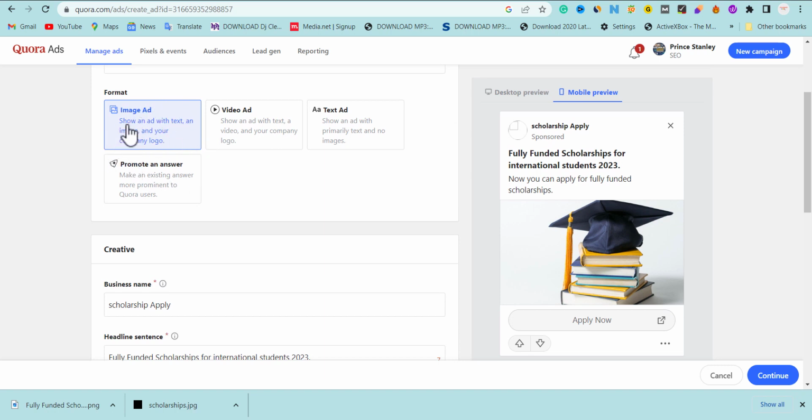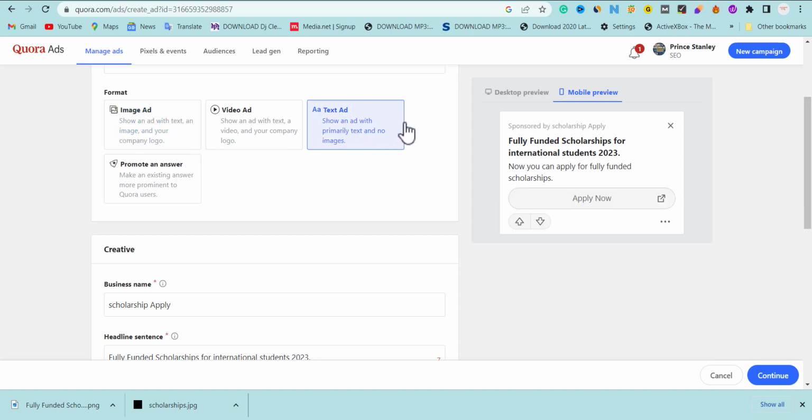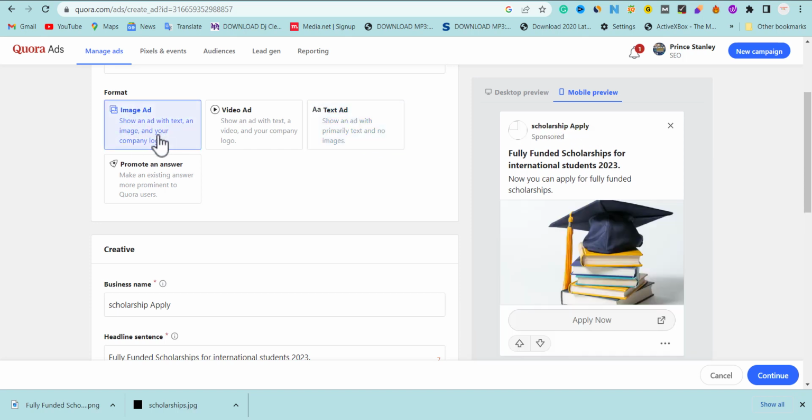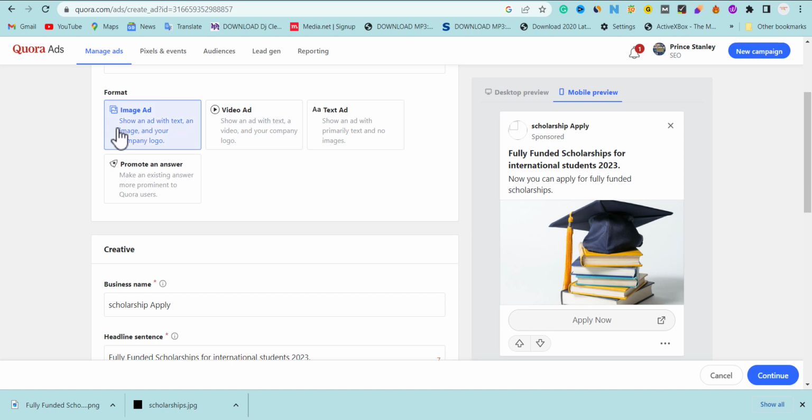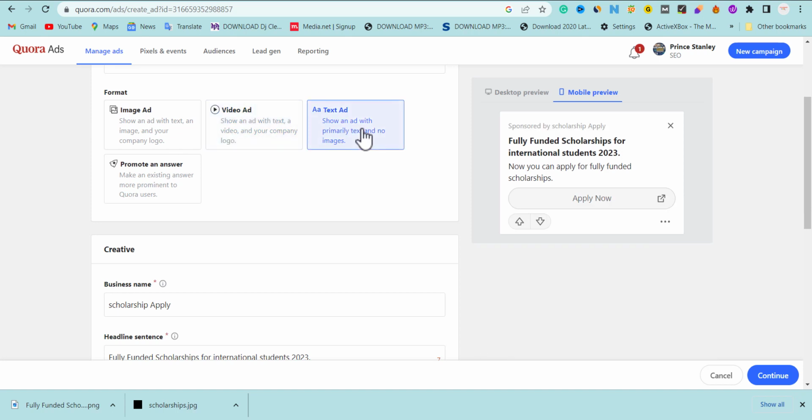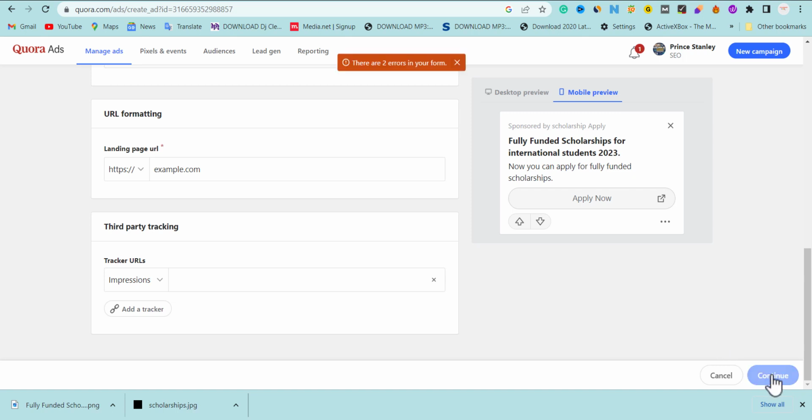Now if you run image ads, you can also come back and run text ads, which is okay by me. You can promote the two different ones, but this one is going to go viral, and video ads are also going to go viral, remember. So you can promote image ads first, then create another campaign for video ads, and another campaign for text. These three ad formats are going to help you get more audience from Quora. That is going to increase your Google AdSense earning, provided you follow the optimization that I'm showing you right now. So one thing I'm going to do next is just click continue.